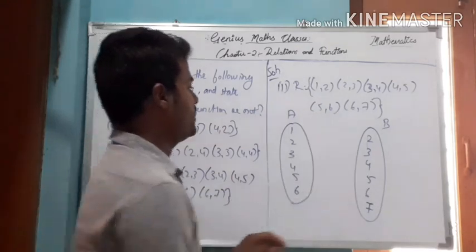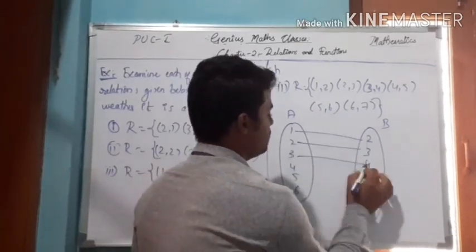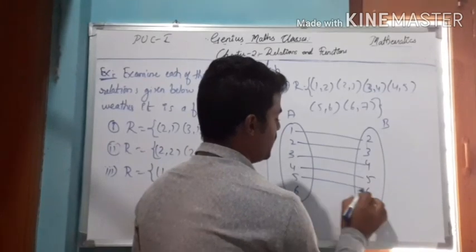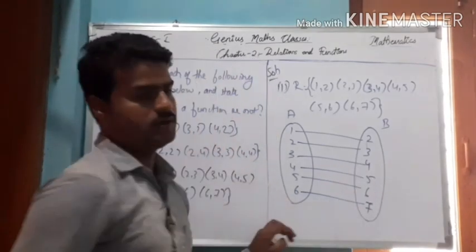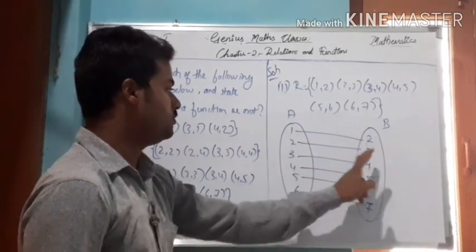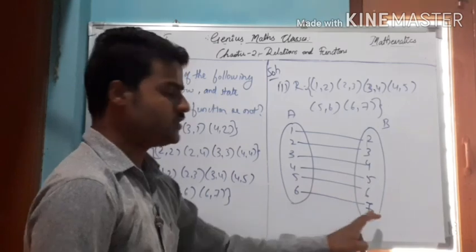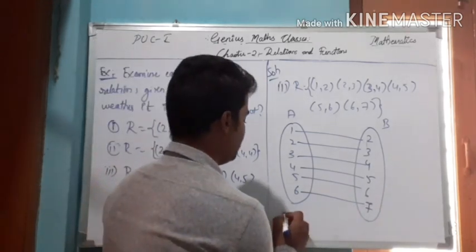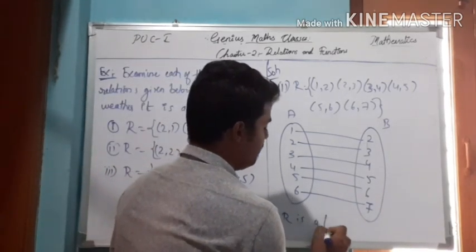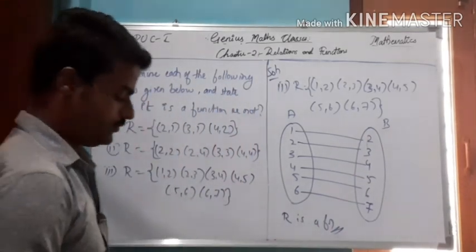The image of 1 is 2, image of 2 is 3, image of 3 is 4, image of 4 is 5, image of 5 is 6, image of 6 is 7. So unique elements exist for each, and therefore R is a function. So this completes the solution.